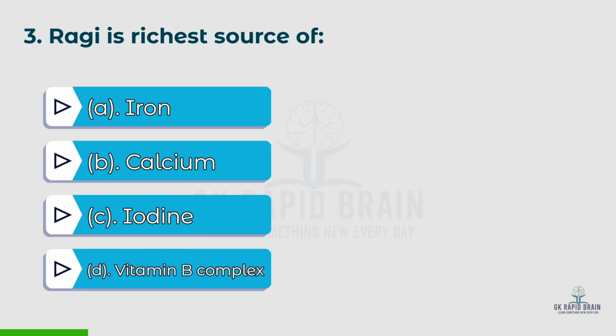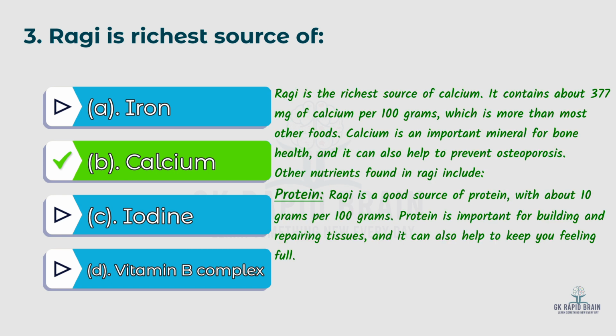Third question: ragi is the richest source of? Options: A. Iron, B. Calcium, C. Iodine, D. Vitamin B complex. The right answer is B. Calcium. Ragi is the richest source of calcium. It contains about 377 mg of calcium per 100 grams, which is more than most other foods. Calcium is an important mineral for bone health, and it can also help to prevent osteoporosis.